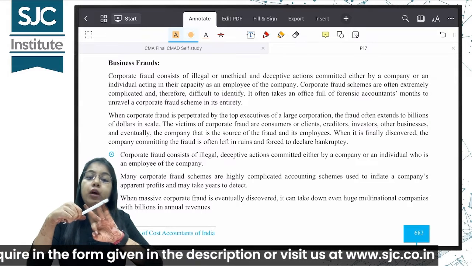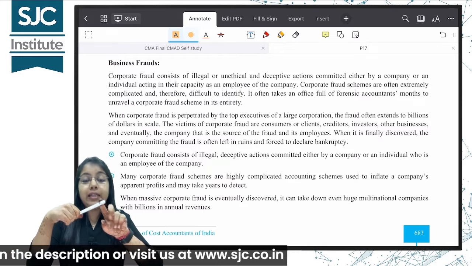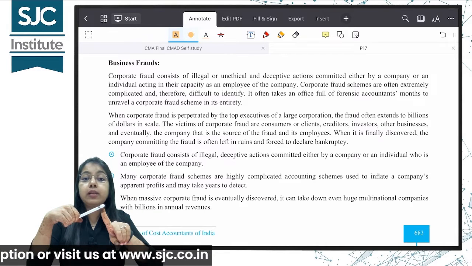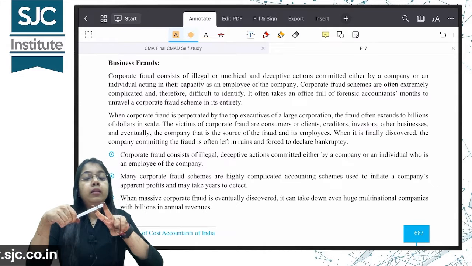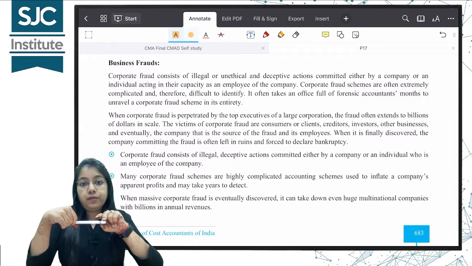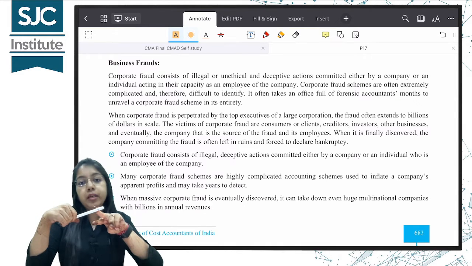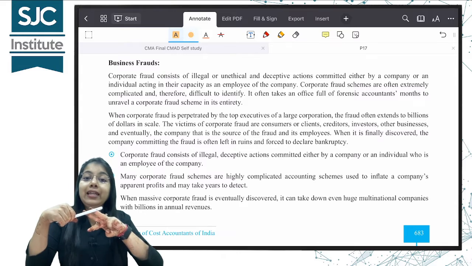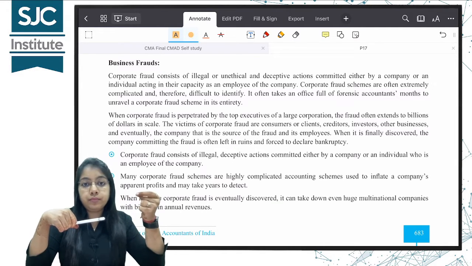If any of the three happens, it is an indication of fraud. One is any illegal activity. Illegal activity means something that is against law, any law, okay. Then any unethical activity, something that is against ethics. We did something that moral principles do not allow, yet we did it. Or any deceptive action, we did something to cheat someone.